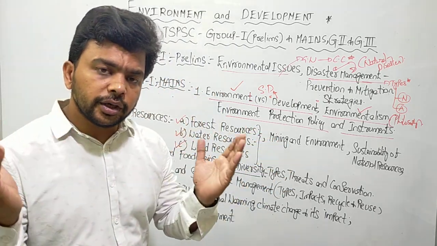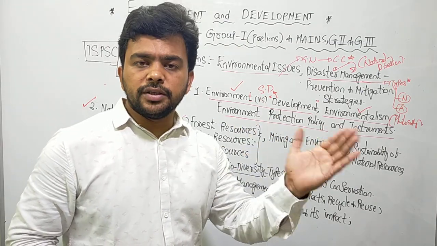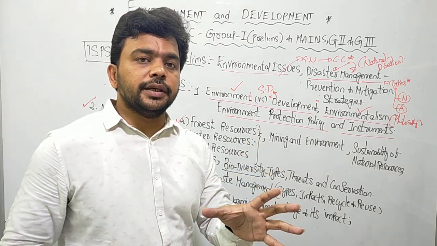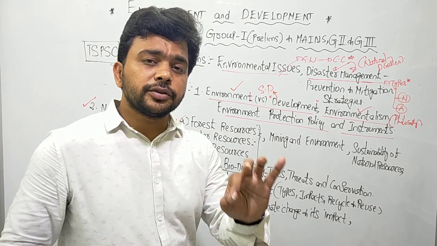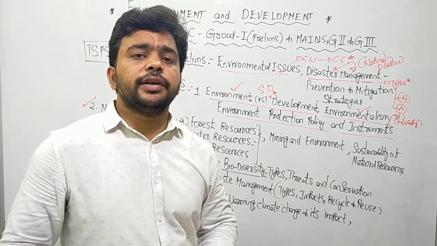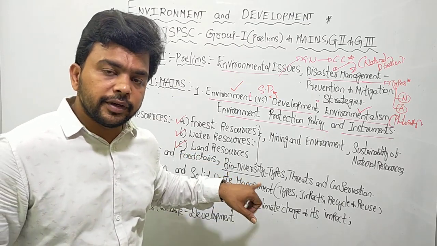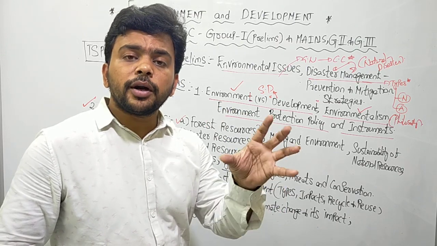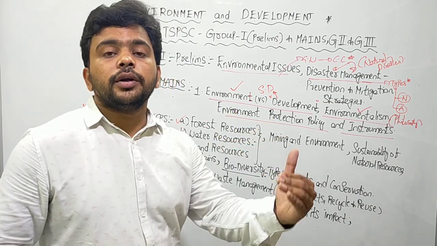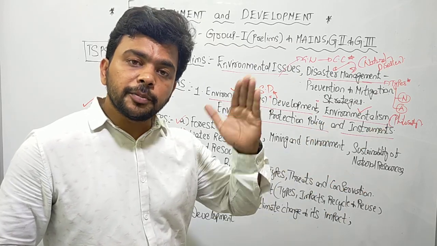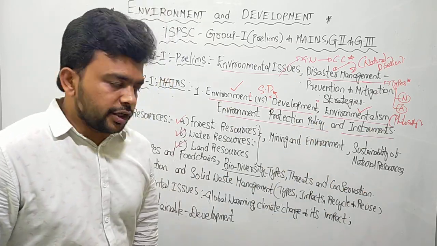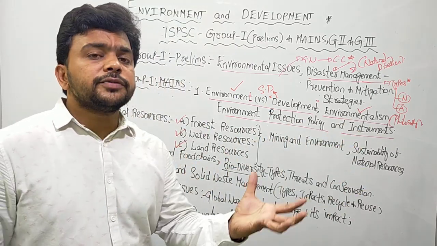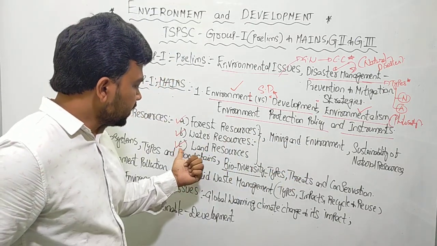How much land is covered by the water resources, ponds, lakes, all those things? How much land is wasted in India because of not taking proper scientific care? How should you reclaim that land? For example, take the case of desertification. Because of the problem of desertification, more and more land is wasted in India. How should you stop desertification? How should you reclaim that land from desertification? What techniques do we have to improve the quality of the land? How best can we utilize the land? So these are all the aspects that are discussed in the land resources.